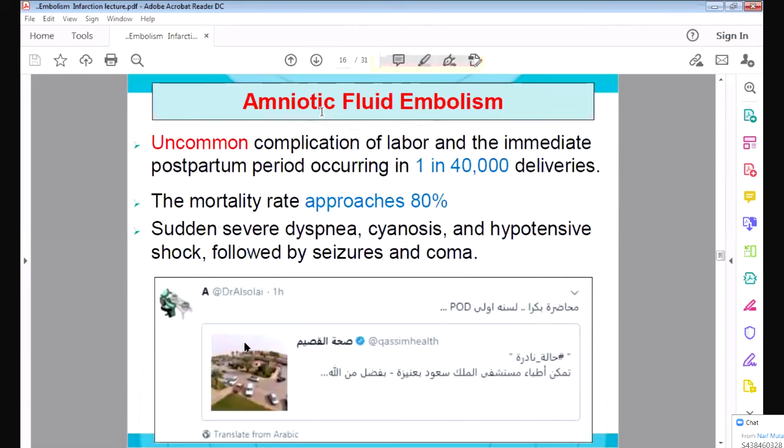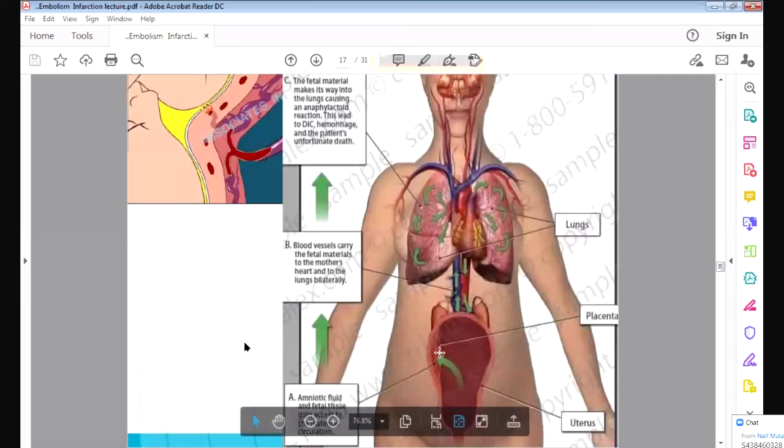Then the third is amniotic fluid. Amniotic fluid is present around the baby. When the baby is delivered, the amniotic fluid can enter the blood, go into the veins, and again go into the lung. But the most important point is that the amniotic fluid has some chemical which causes clotting of the blood. So it causes a lot of clotting of the blood and damage to the various organs.